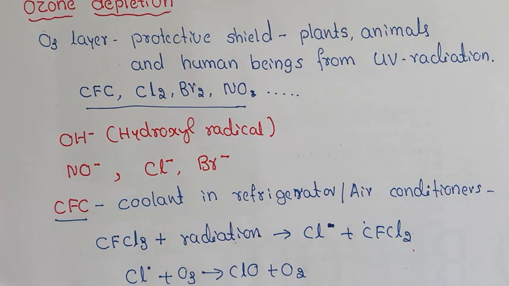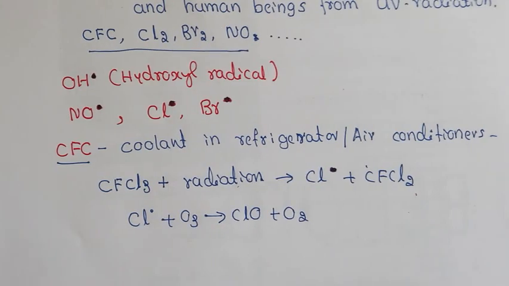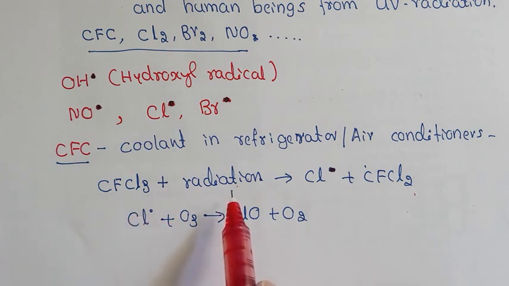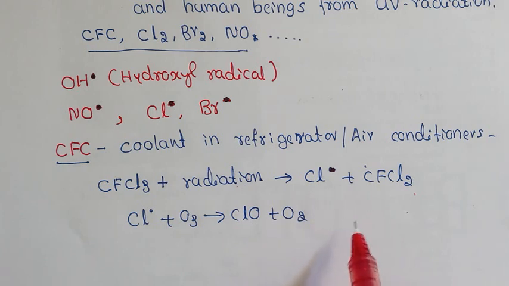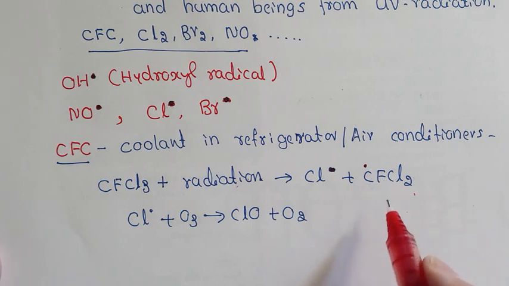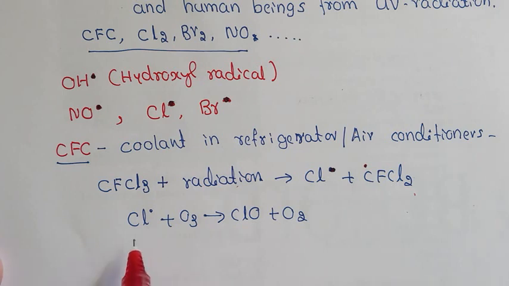ClO is called chlorine monoxide. So chlorofluorocarbon, in the presence of electromagnetic radiation, gives chlorine free radical and CFCl2 free radical. Free radicals are species which contain an odd number of electrons. Now this chlorine free radical consumes ozone, and it forms ClO and O2.